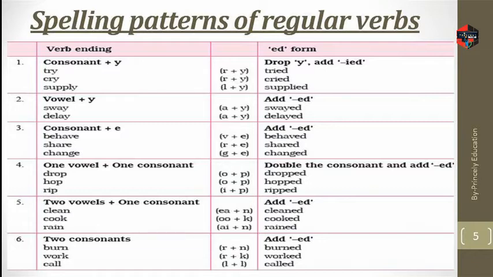Any word ending with one vowel and one consonant, we double the consonant and add ed. The rest of the rules remain the same: we just add ed. Only two special cases are there: case number 1, where it is consonant plus y, and case number 4, where it is one vowel plus one consonant. So you should memorize the table for better understanding.